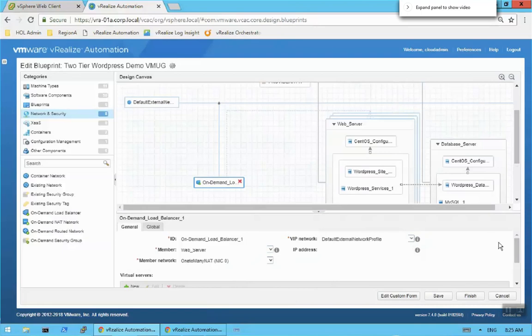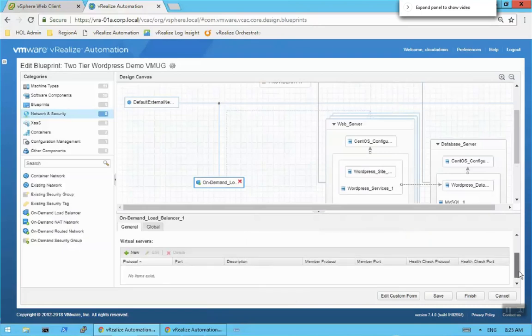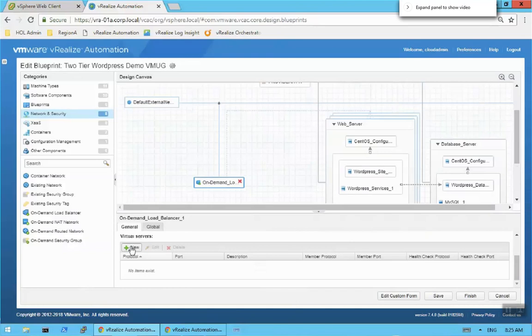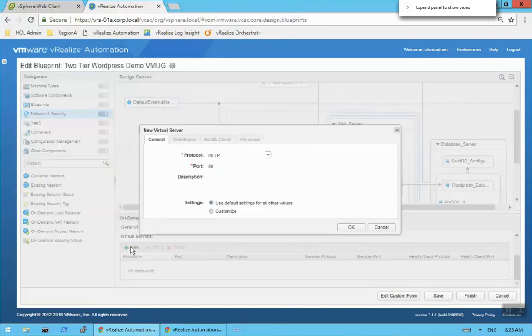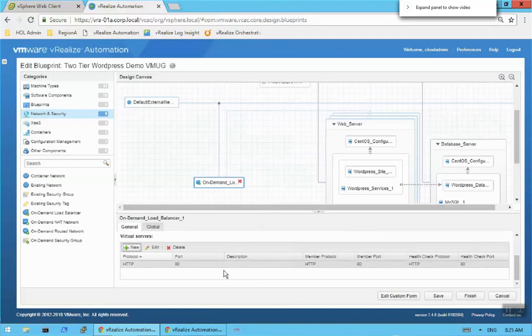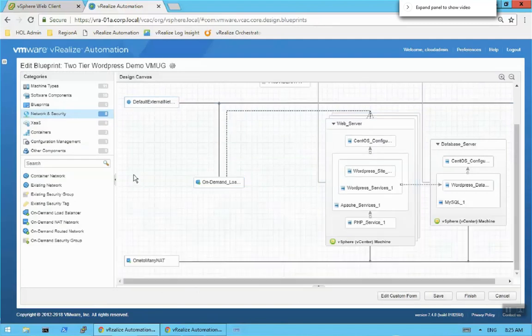The next step is to create that virtual server. Now, when I say I create this virtual server, I'm not creating it just yet. All I'm doing is putting down the foundation, the blueprint. As we go to create this, it will dynamically create all of this. Okay, we've got that. That looks good. Save that.